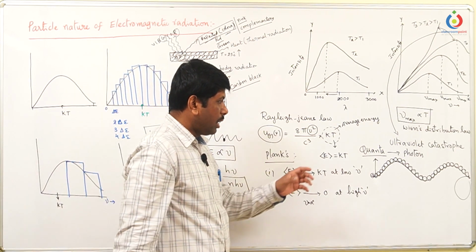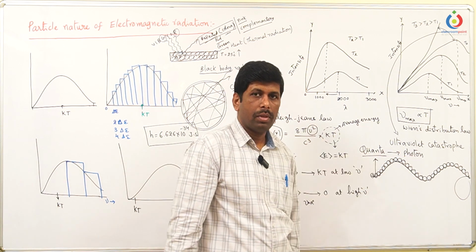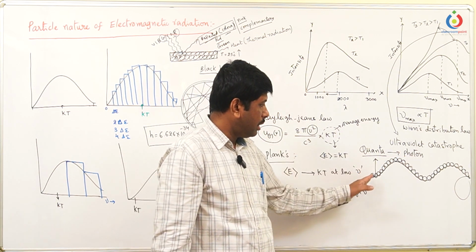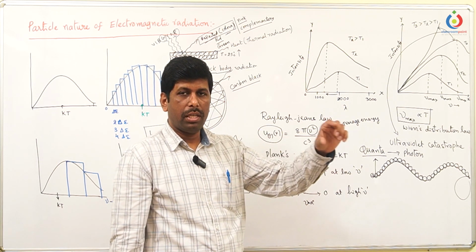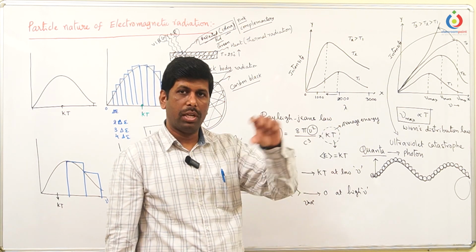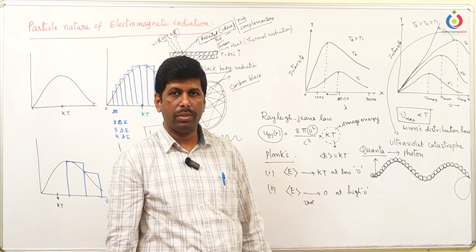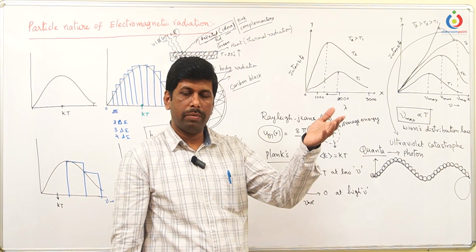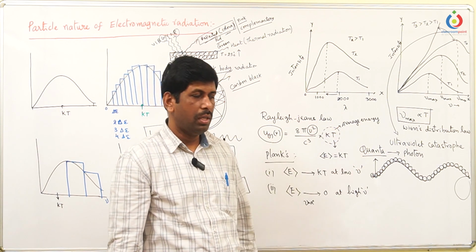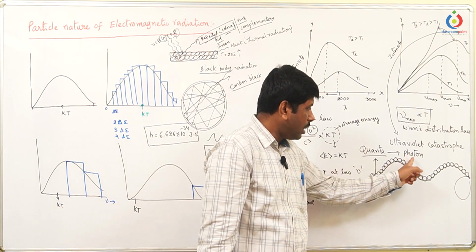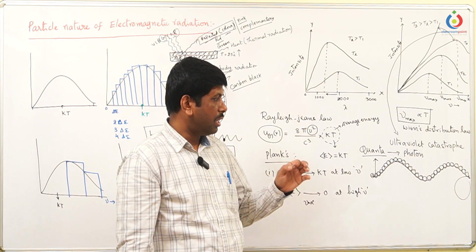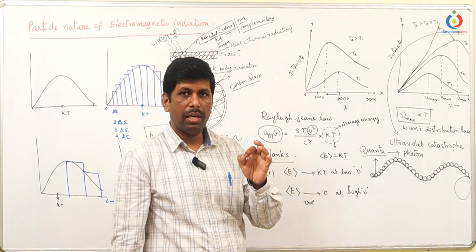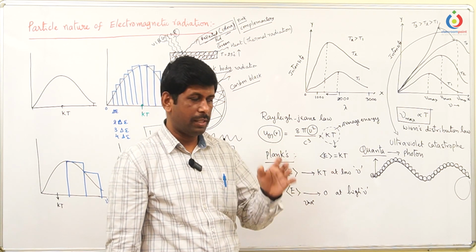Now, what are the characteristics of the photon? Photon travels with the velocity of the light. Whatever the light speed is, that is nothing but the photon, because photons only move in the form of waves. That's why photon's speed is nothing but the speed of the light, and the rest mass of the photon is always equal to 0, because it is just an energy packet. It does not carry any mass.